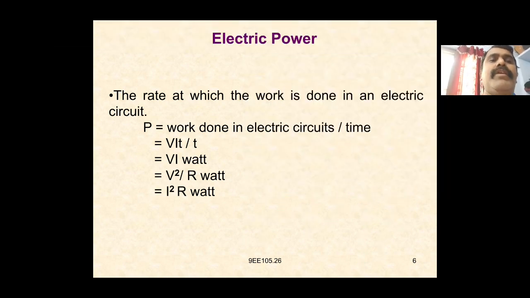Therefore, electrical power, which is the rate at which work is done in the electrical circuit, is P equal to work done in the electrical circuit divided by time taken, which is equal to VIT by T, which is equal to VI watts, which is equal to V square by R watts, which is equal to I square R watts here.